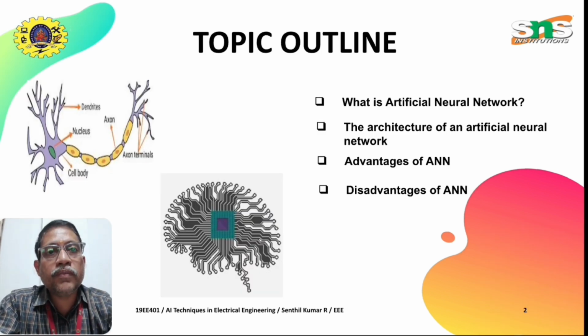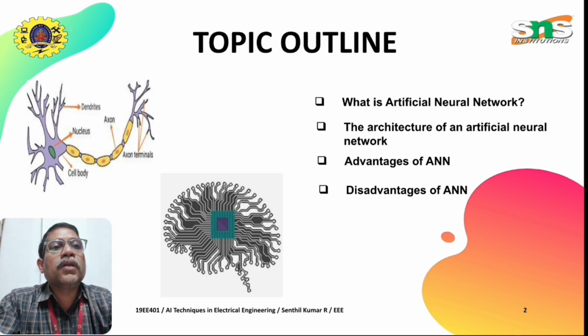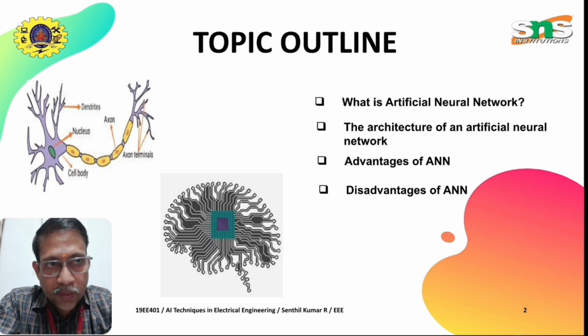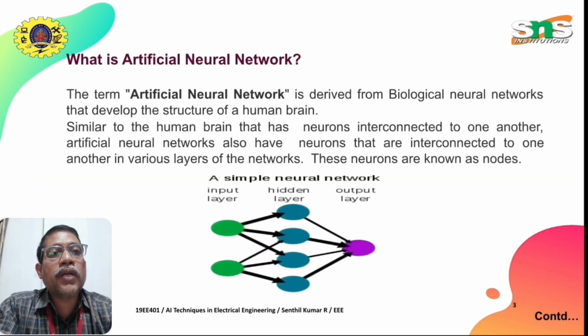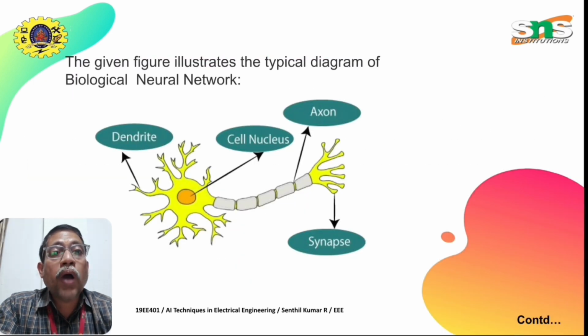The neural network, what we are going to see here, is what is a neural network and what is an artificial neural network. Before going to that, let me see the biological neural network. See here in the figure, which represents a neural network of a brain.